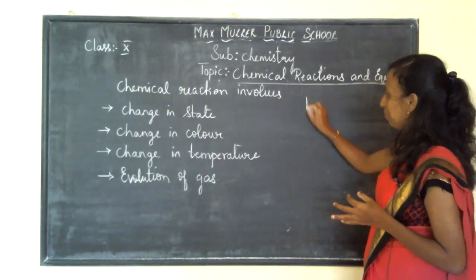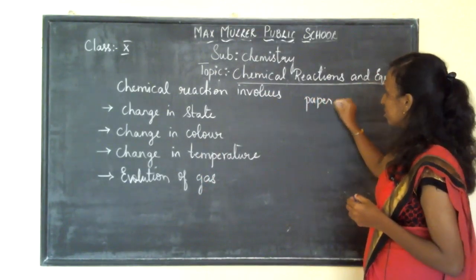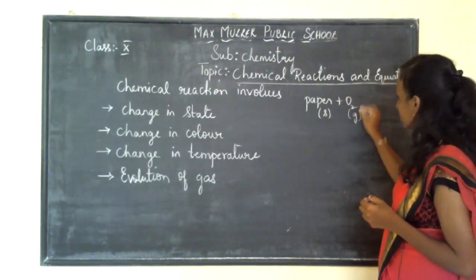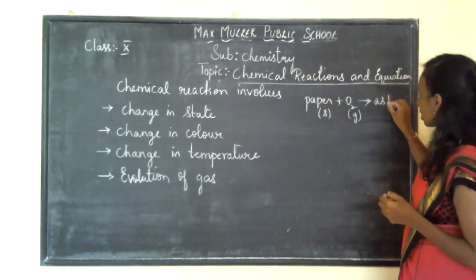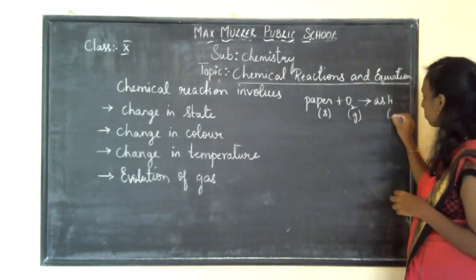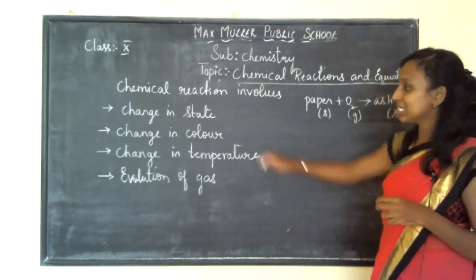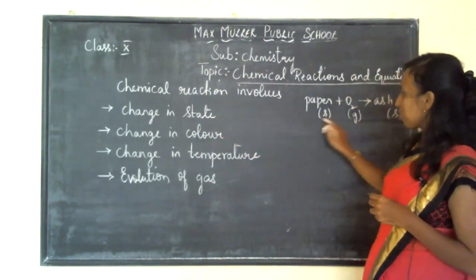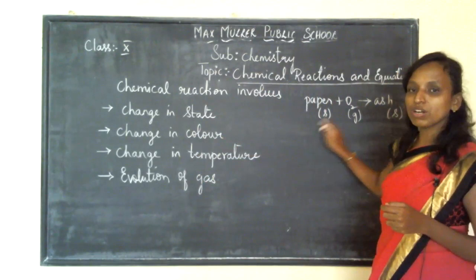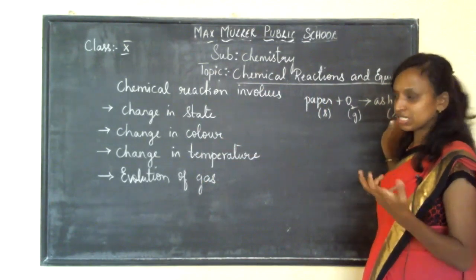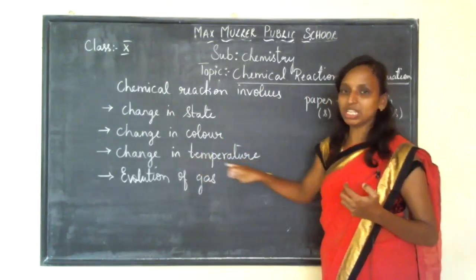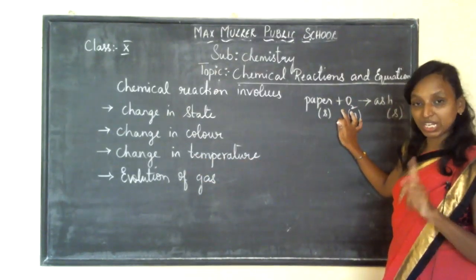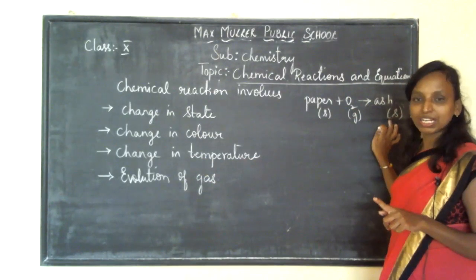See, the paper I have taken is burnt in the presence of oxygen. The paper is a solid state, oxygen is a gaseous state, and whatever ash I have obtained is again a solid state. So like this it has changed its state. It can also change its color. Even you can see the paper was white in color, and later after becoming ash it became gray. There is a change in color or change in temperature. As it has been heated, it has changed its state and color.